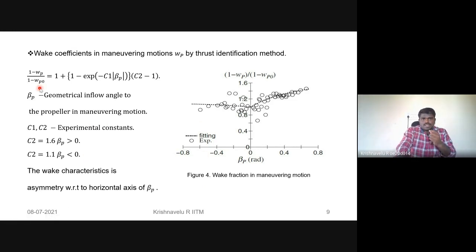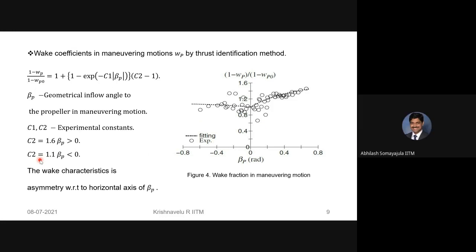These equations are used to predict the coefficients of CT. This graph shows that when beta P, the geometrical inflow angle to the propeller in the maneuvering motions, is positive, the coefficient value CT is 1.6. When beta P is negative, CT is 1.1. The wake characteristics are asymmetric with respect to the horizontal axis of beta P.